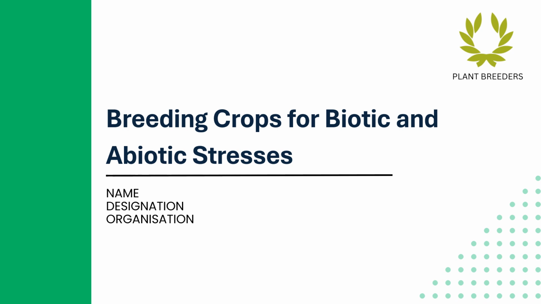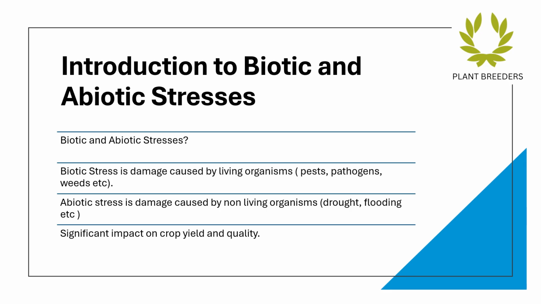Breeding crops for biotic and abiotic stresses. Biotic stress is damage caused by living organisms: pests, pathogens, weeds, etc. Abiotic stress is damage caused by non-living factors: drought, flooding, etc. These stresses produce significant impact on crop yield and quality.